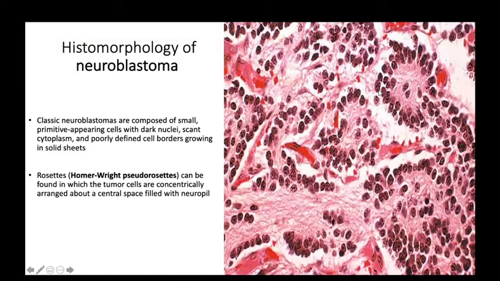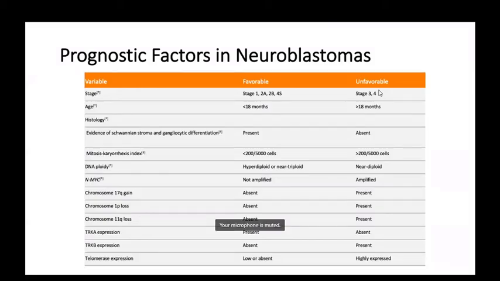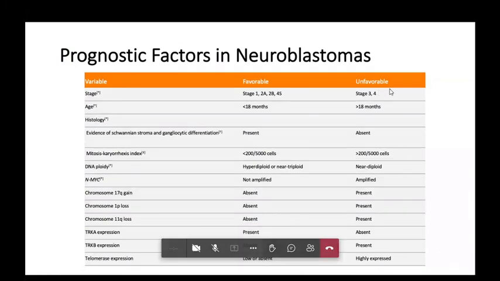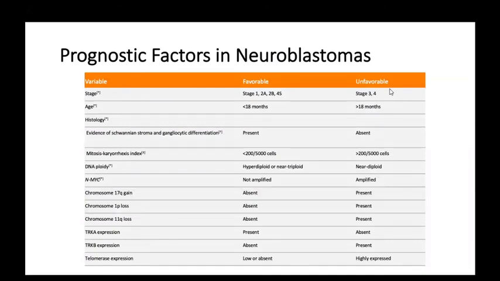And what are the prognostic factors of neuroblastoma? That is very important. What are the favorable things and what are the unfavorable things for neuroblastoma? In stages, stage 1, 2A, 2B, and 4S have a favorable prognosis. What is the 4S here? Anybody know?